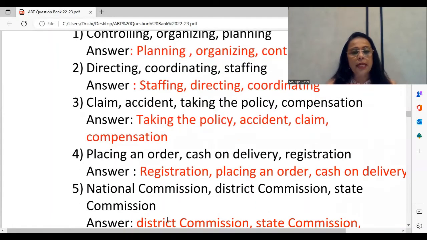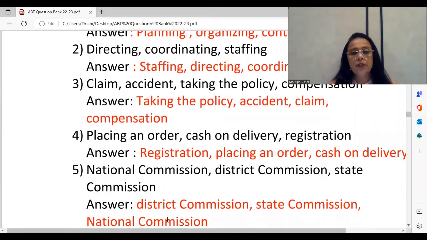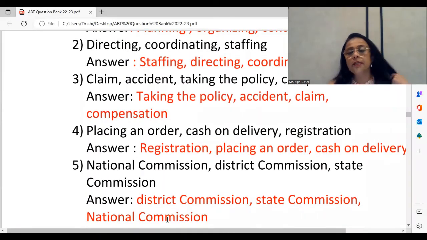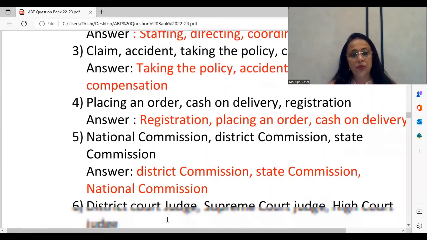Next we have once again National Commission, District Commission, State Commission. So as we see, first the complaints of not exceeding 1 crore go to the District Commission. From 1 crore to complaints which do not exceed 10 crore go to the State Commission, and complaints of 10 crores and above go to the National Commission. So in the same order, we are going to arrange this. First, we have District Commission, then State Commission, and National Commission.